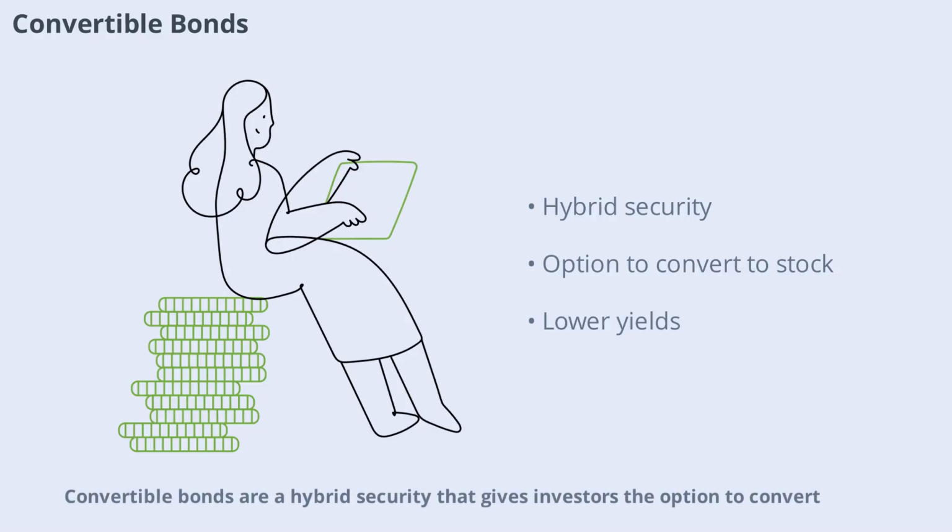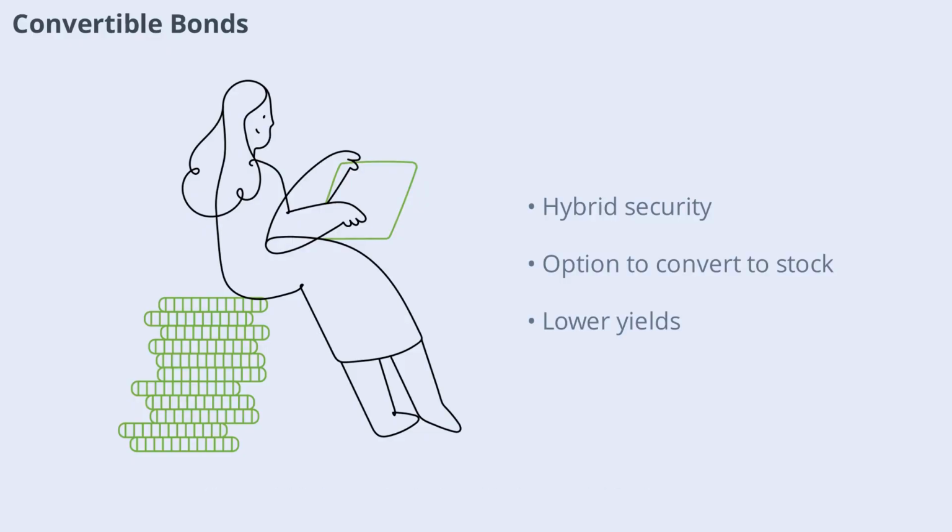Convertible bonds are a hybrid security that gives investors the option to convert their bonds into a predetermined number of shares of the issuing company's stock. This feature allows investors to benefit from potential stock price appreciation while still receiving bond interest payments. Convertible bonds typically offer lower yields than regular corporate bonds due to this added flexibility.